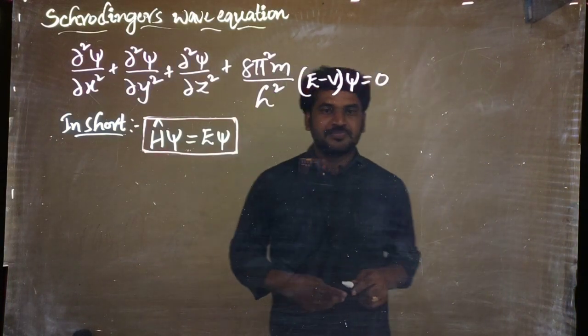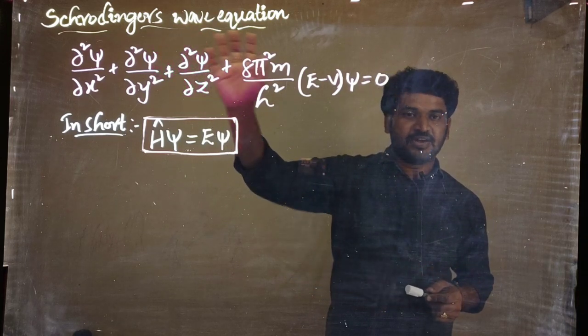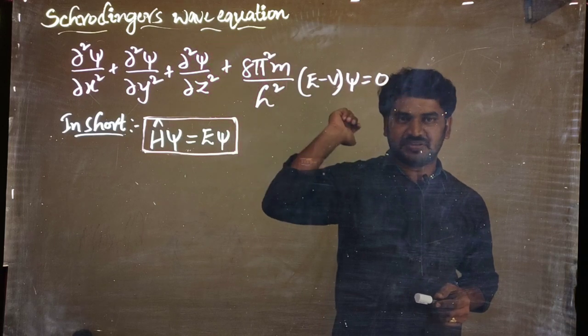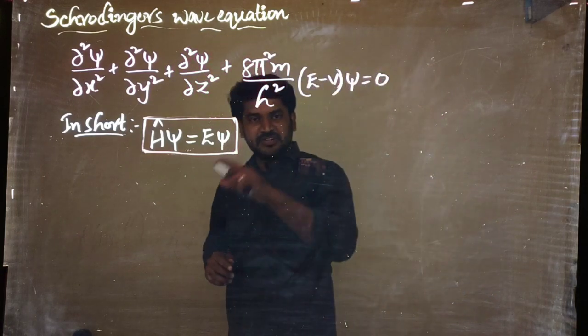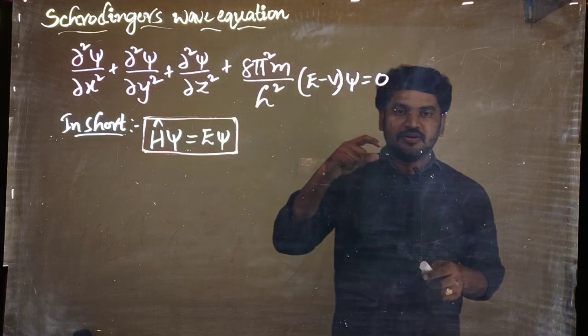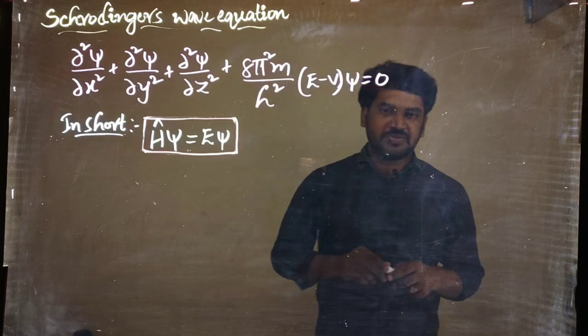Good morning, students. Today we are going to discuss Schrodinger's wave equation. In the previous class, we discussed de Broglie's wave equation and the Heisenberg uncertainty principle, right?